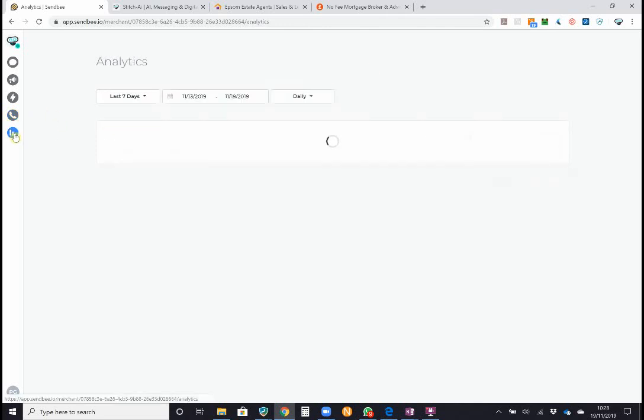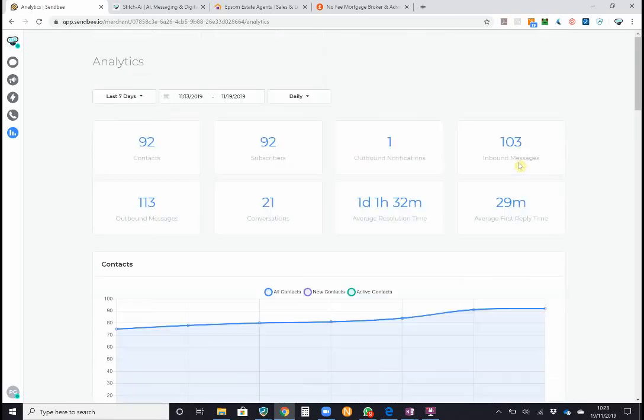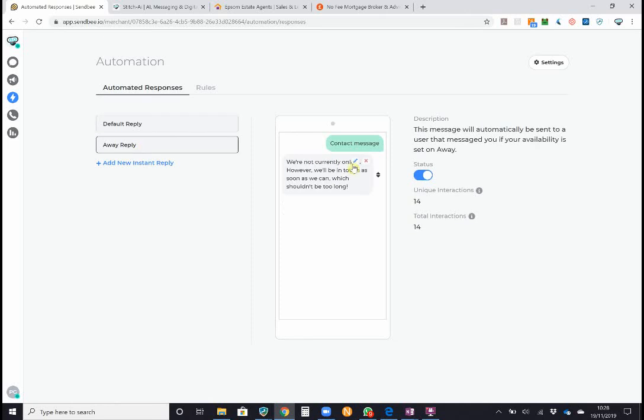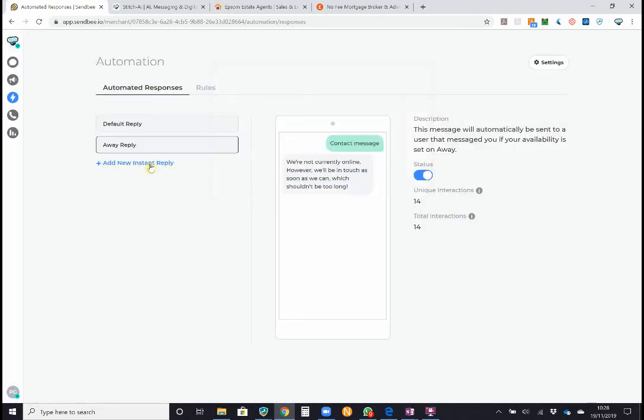We've also got some analytics, so you can see what your average resolution time for conversations is, first reply times, that's all covered there. We also have some automation tools. You have a default reply during working hours, a reply for out of hours, which you can just customize by clicking in there and amending. We can also add keyword responses, so you can have a conversation led by a bot until it hands over to a human.